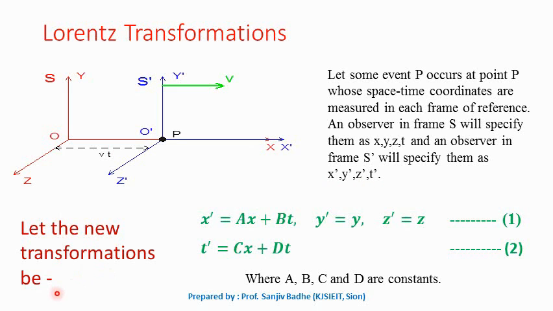Let the new transformations be x prime is equal to ax plus bt. y prime and z prime will not change because the frame S prime is moving only in x direction. So y prime will be equal to y, z prime will be equal to z, and t prime let it be equal to cx plus dt. Here a, b, c and d are the constants whose values we will try to find. Once we get the values of a, b, c and d, we can write the Lorentz transformations.